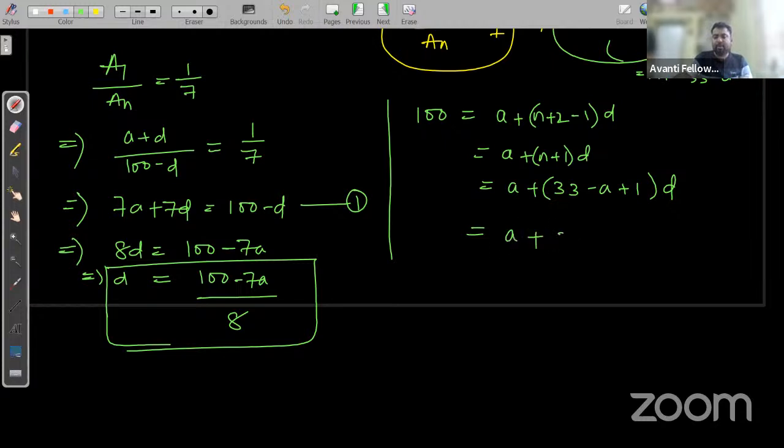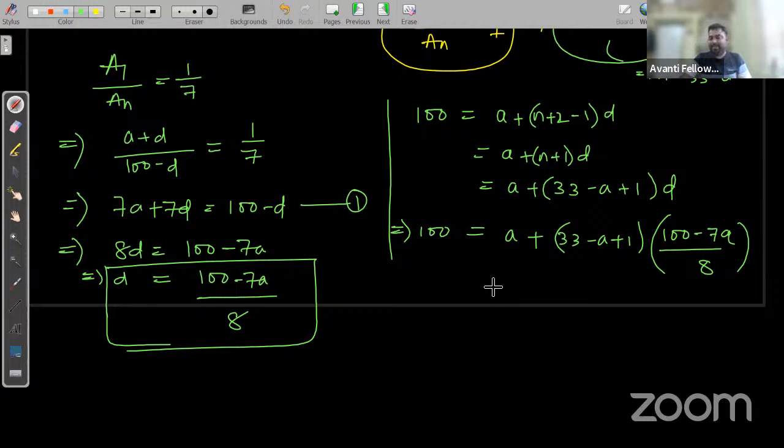a plus (33 minus a plus 1) into d, where d is (100 minus 7a) upon 8. So now you can see all the terms are in a. If we cross multiply, this is equal to 100. If we simplify this, we'll get a quadratic equation.